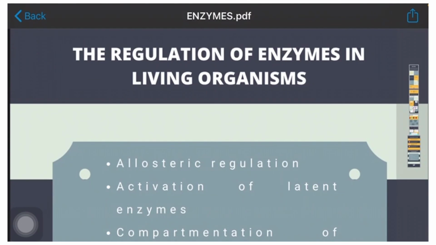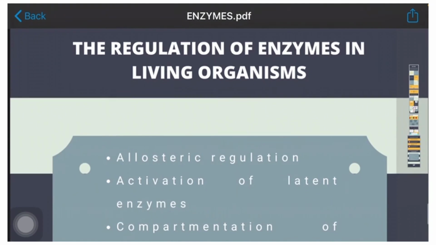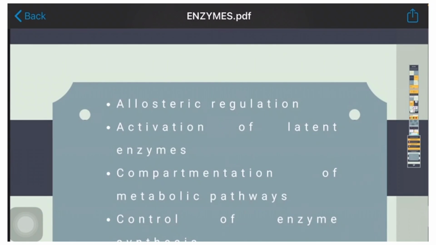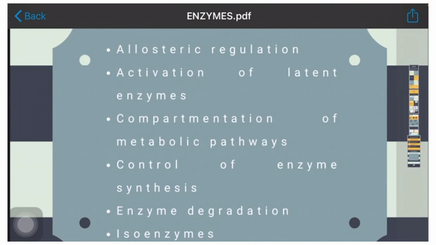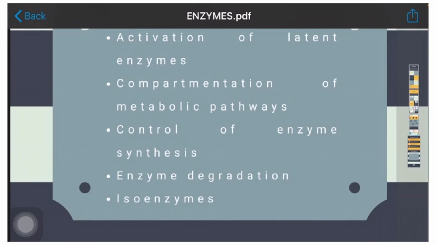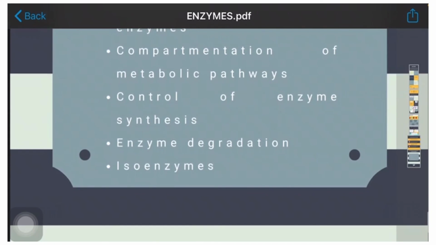So next, we go to the regulation of enzyme in living organism. First, allosteric regulation. Second, activation of latent enzyme. Third, compartmentation of metabolic pathway. Fourth, control of enzyme synthesis and enzyme degradation. And last, isoenzyme. So in conclusion, we can see that enzymes give a lot of advantage in living organisms.